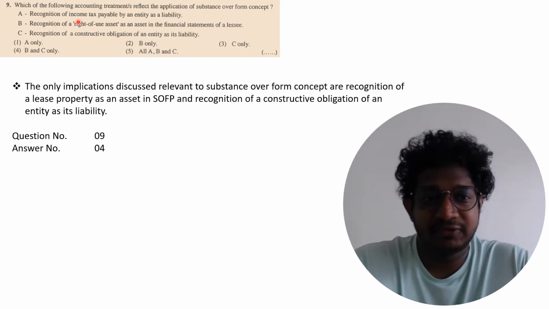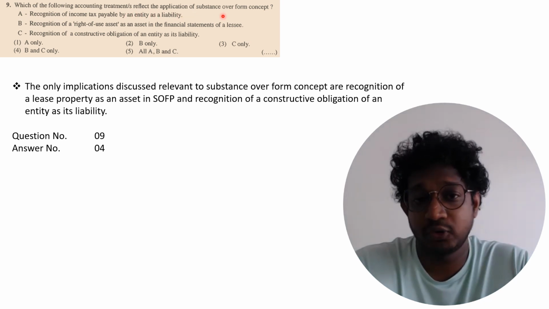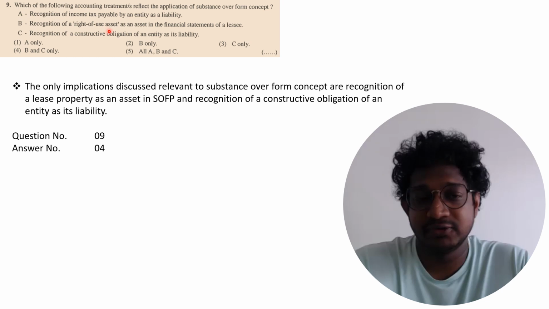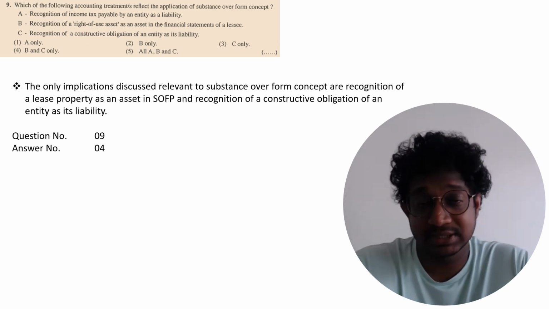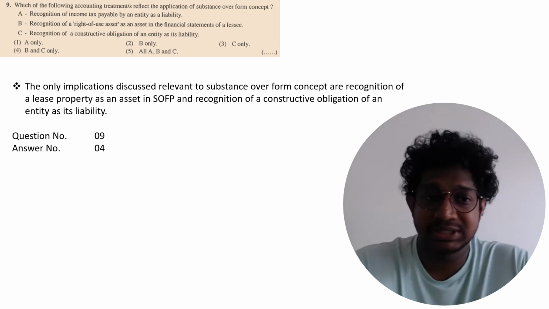For 9, which of the following accounting treatments reflect the application of the substance over form concept? For substance over form, there are only B and C: recognition of right of use asset and recognition of constructive obligations of an entity as its liability. So for the entire A-level syllabus, these are the only two implications that are relevant for the substance over form concept.